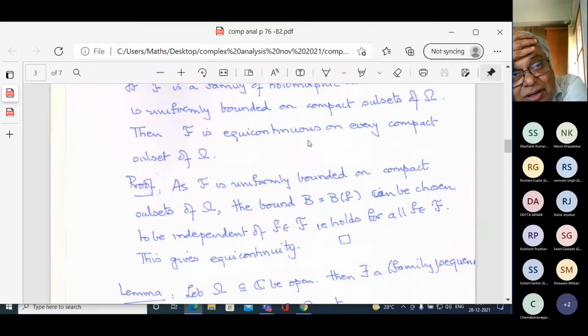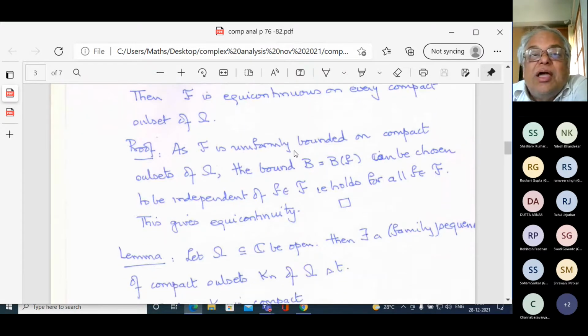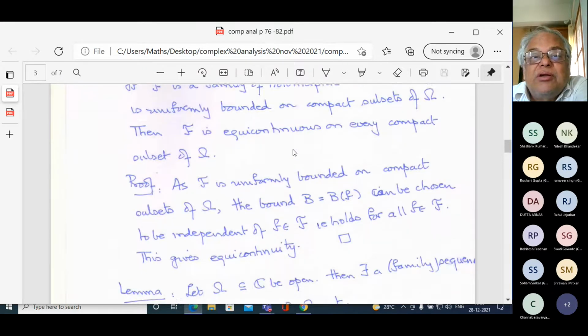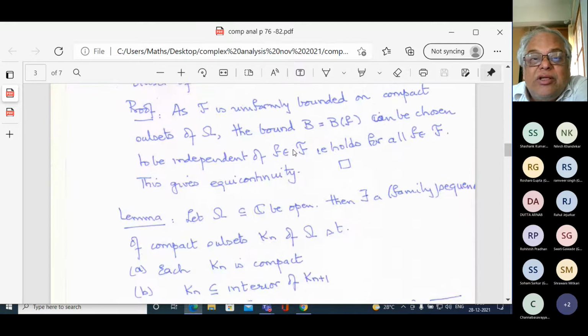For all epsilon greater than 0, there exists a delta which depends on epsilon. And what I'm saying is that the delta also depends on the set K on which you're talking. As K varies, the delta will vary. And so first it is equicontinuous. This was part A.